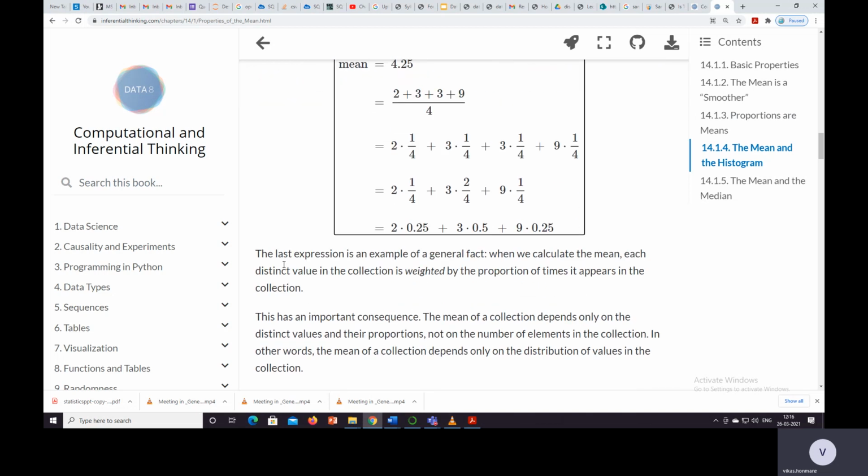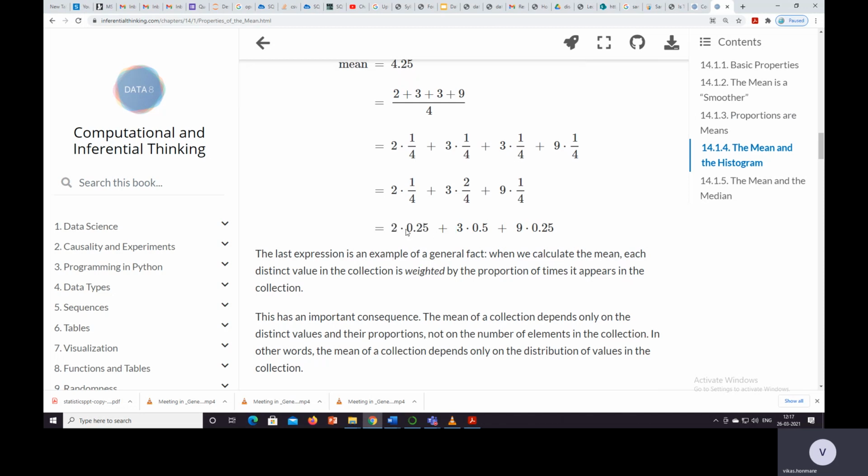The last expression is an example of a general fact. We can see this last expression: 2 into 0.25, 3 into 0.5, and 9 into 0.25.